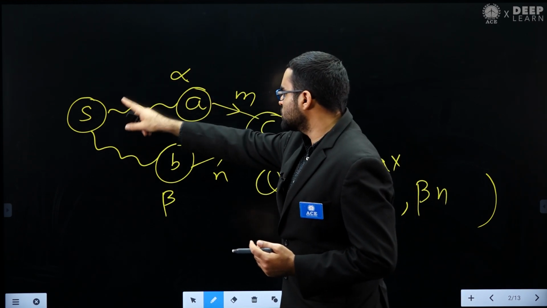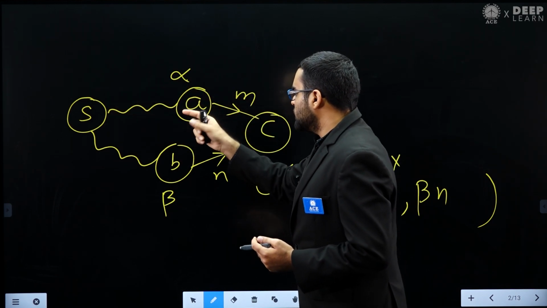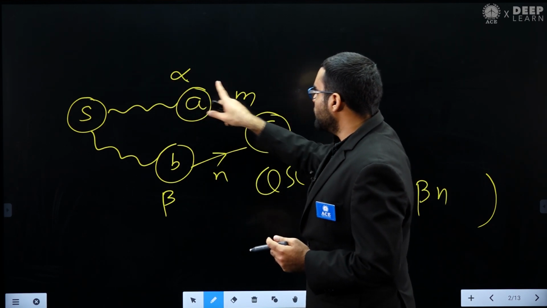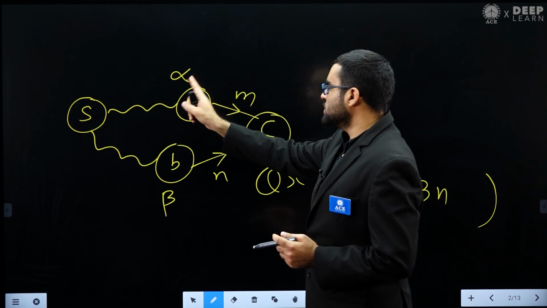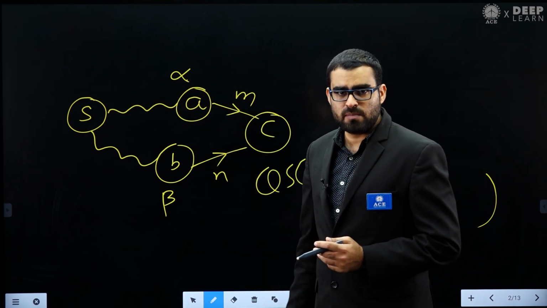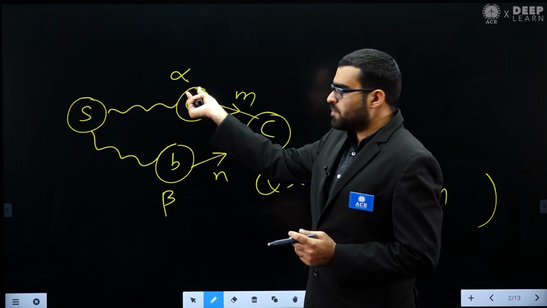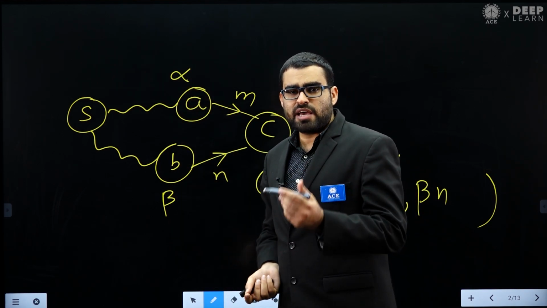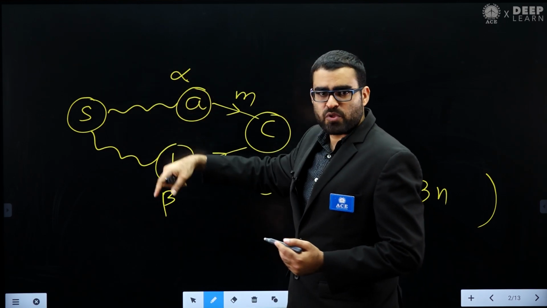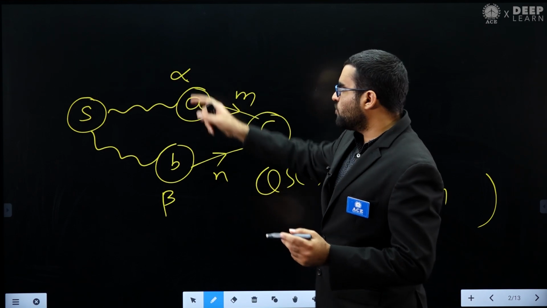If I choose the path from S to C through A, what is the quality score that I will get? That will be alpha multiplied by m, because remember this alpha is already the best score that we can get for A, so it is already a maximum value. This alpha is the maximum over all the possible paths from S to A. From S to A there can be many paths possible, and this alpha is the maximum.